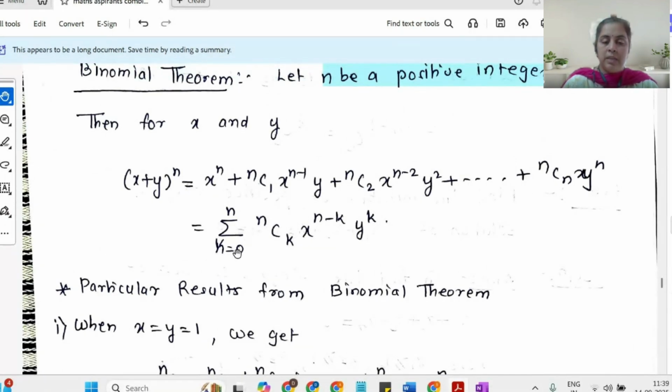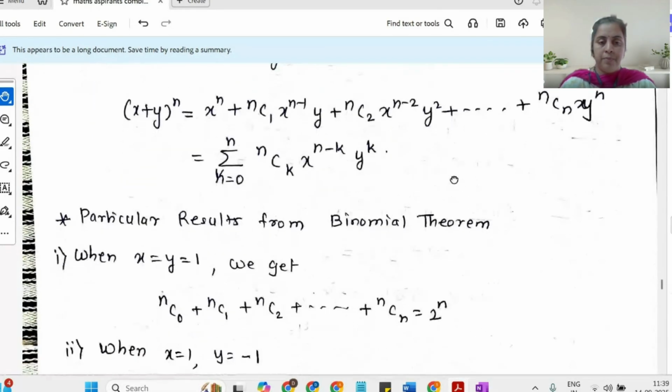In summation form, it can be written as the sum over k going from 0 to n of nCk, x raised to n minus k, y raised to k. What we need to do is work out some basic results of the binomial theorem, and that is what I expect can be a part of your paper.